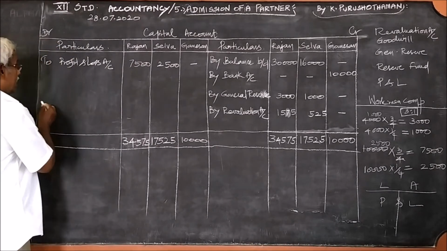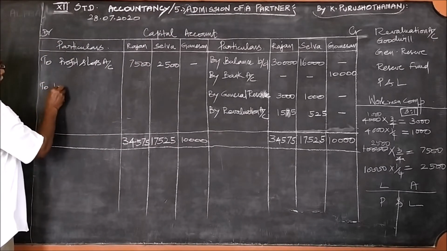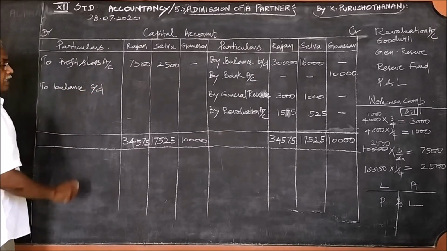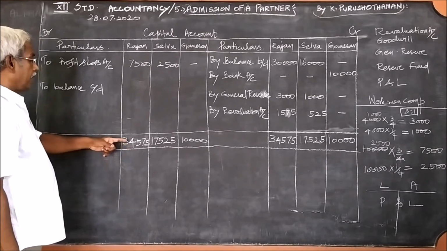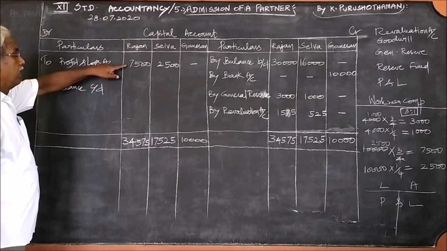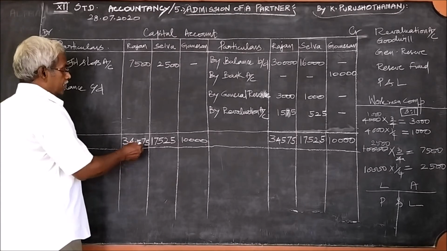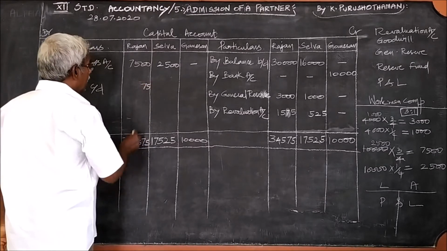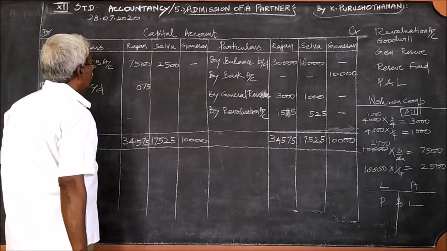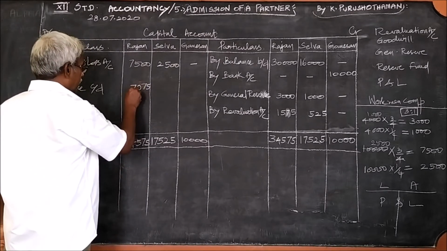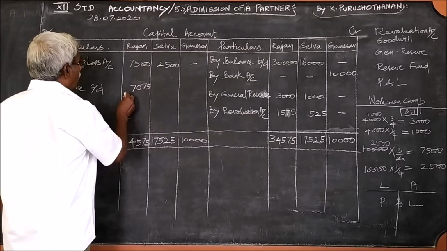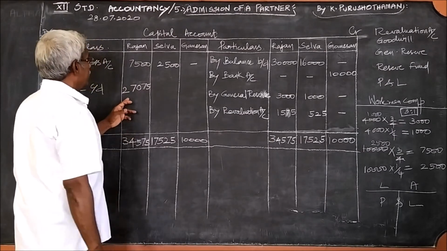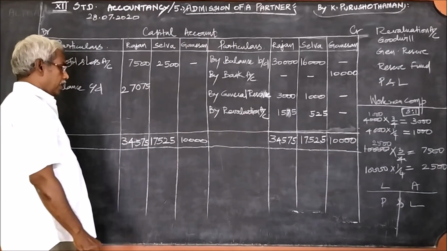Here what should be the balancing figure to balance carried down? What must it be? 34,575, from this you should minus. What will you get? 7 plus 7, 14, remainder 1, 1 plus 2, 3, 27,075.